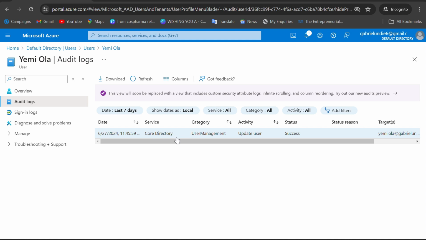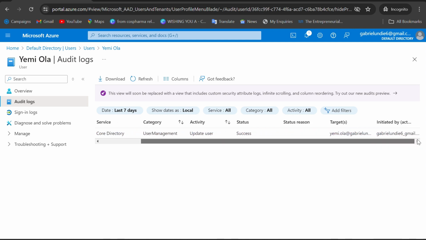Now, you can see the service on this was called directory. The category was user management. And you can see the activity that happened: this particular user was updated. The status of the activity was successful, and the target account was this account.